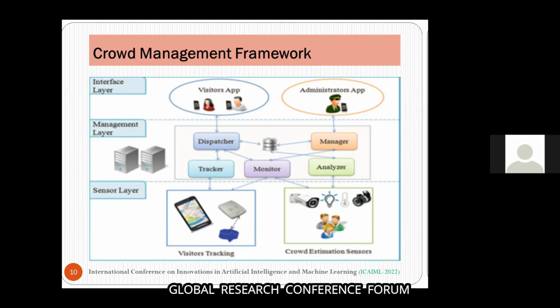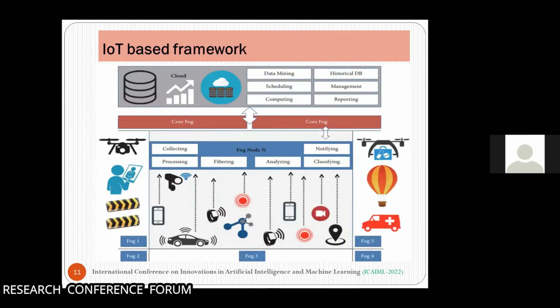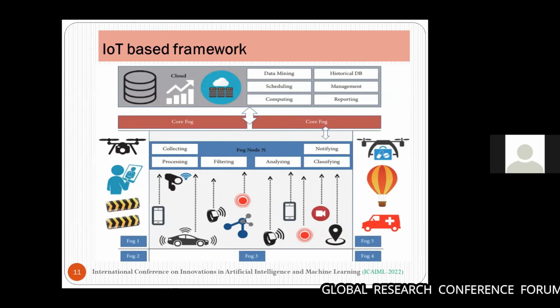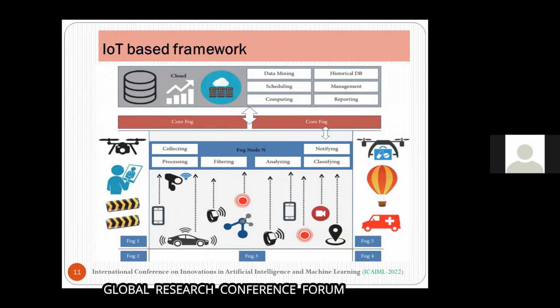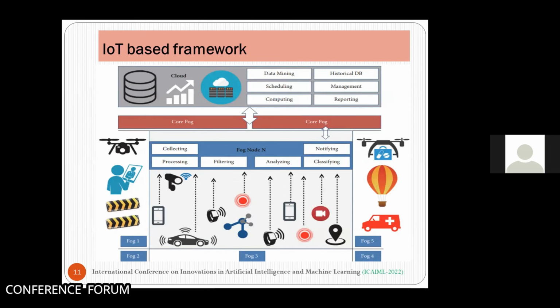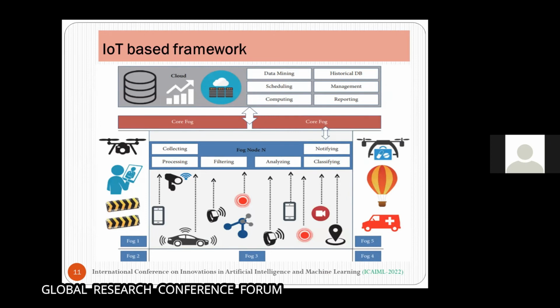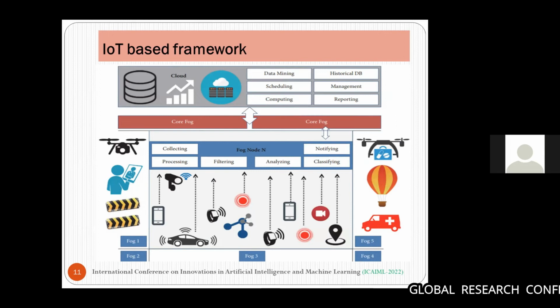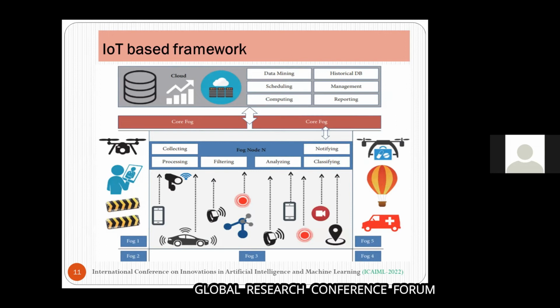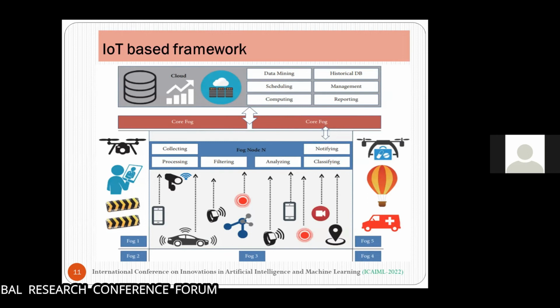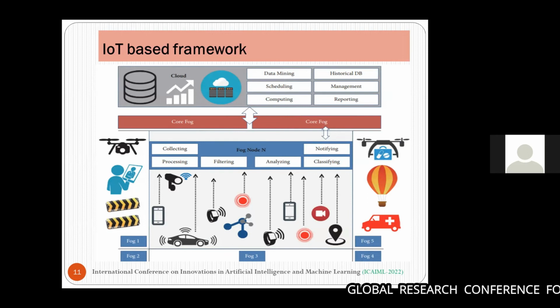And the last IoT framework is related to integrated things. The author has considered different types of integrated things like IP camera, RFID, wireless sensor network, and fog architecture is specially used in this network. Firstly, the crowd assembly area is divided into a number of cells, each of them with many IP cameras, RFID, WSN, and smart devices for collecting the data. For collecting the data, different types of smart devices are being used.